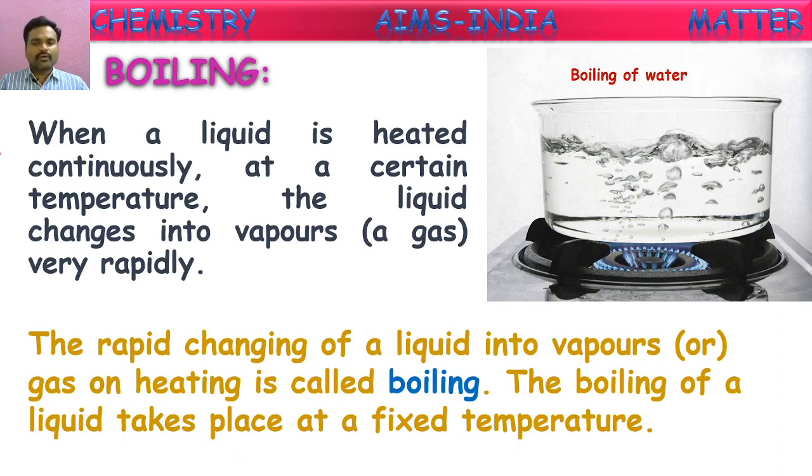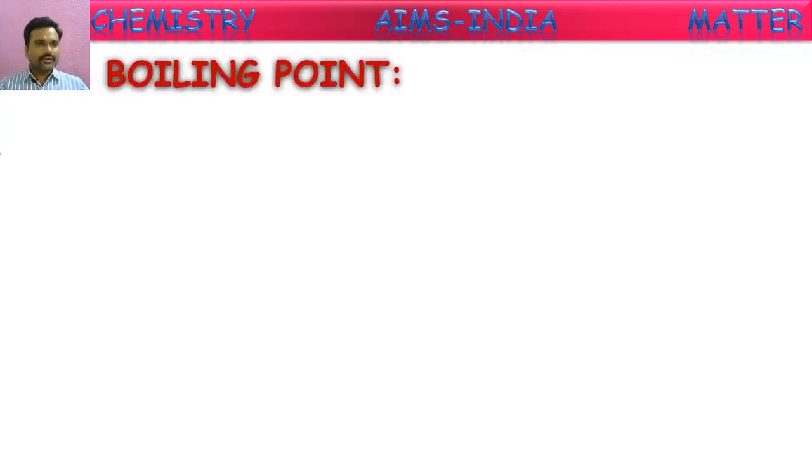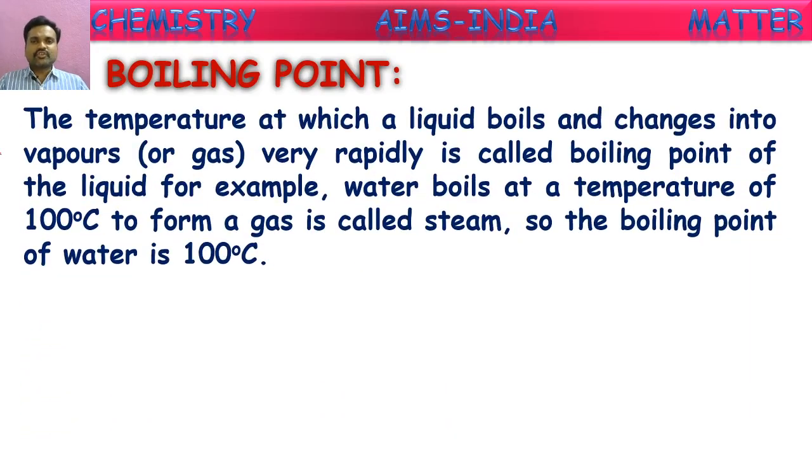The boiling of a liquid takes place at a fixed temperature. Evaporation can occur at all temperatures, but boiling of a liquid occurs only at a fixed temperature. When the liquid reaches that fixed temperature, it starts converting into gas very rapidly. That we call boiling. What is that fixed temperature called? Yes, good. It is the boiling point. The temperature at which a liquid boils and changes into vapors very rapidly is called the boiling point of that liquid.